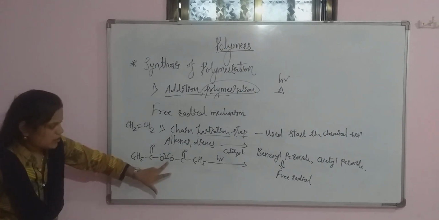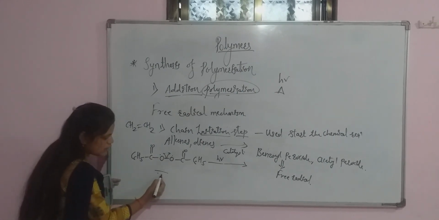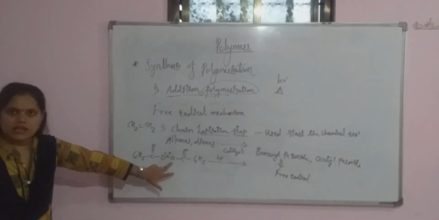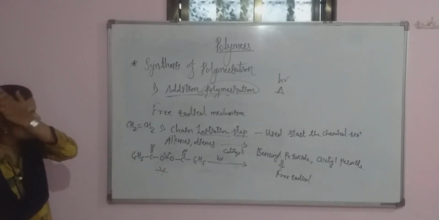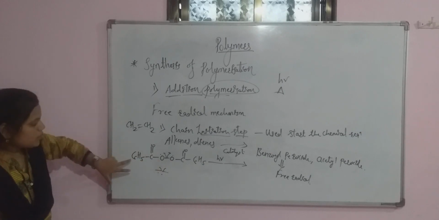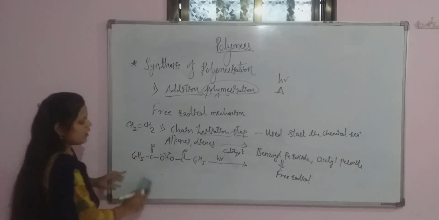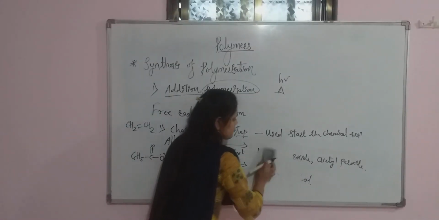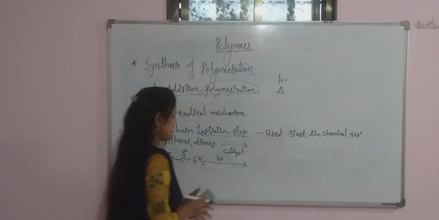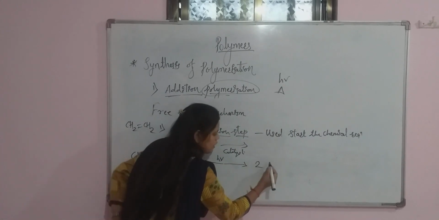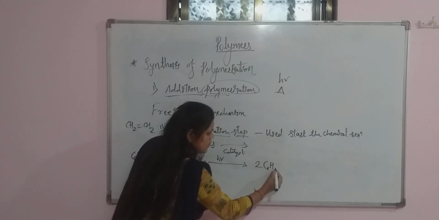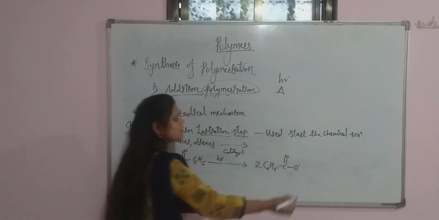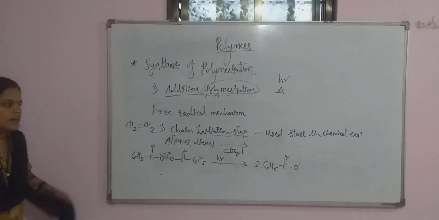Each bond has two electrons, so when I break this bond, one electron goes to one oxygen and the other electron goes to the other oxygen. So there is a formation of two molecules of C6H5, C double bond O dot, a free radical.